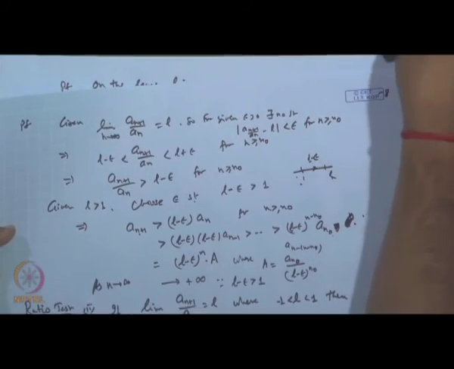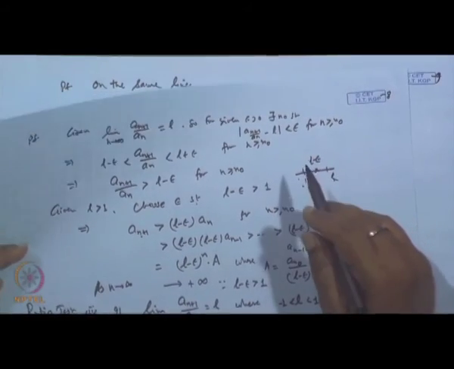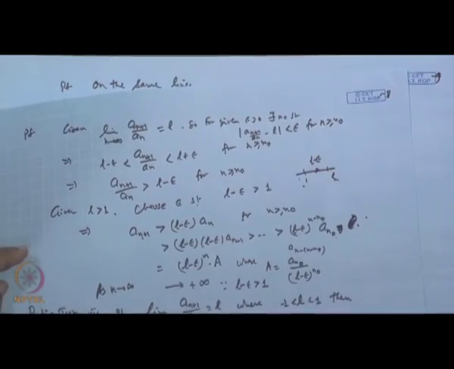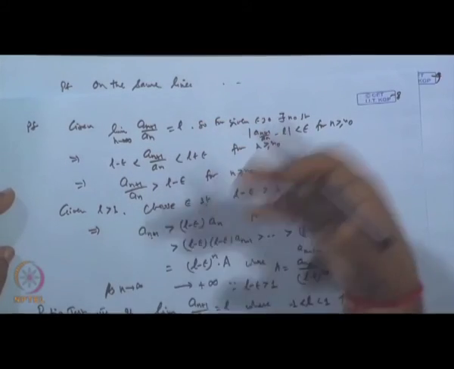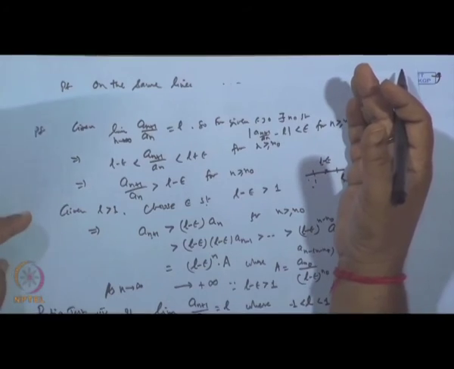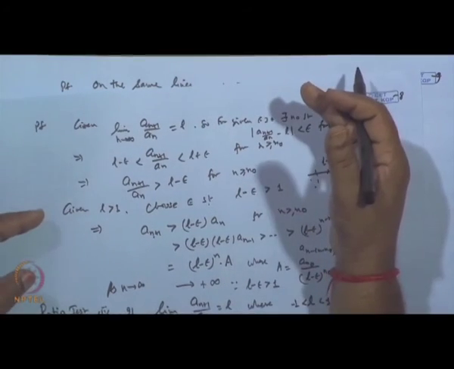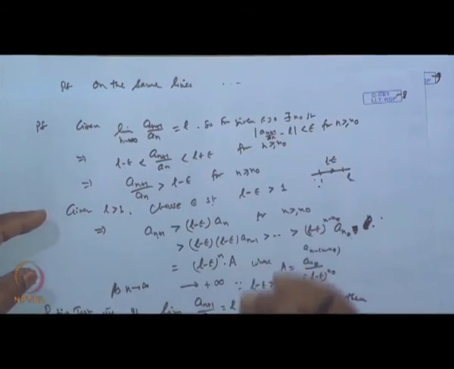Now, if the terms are negative but have the same sign, then I can remove the sign and get the results. But if the terms are alternately positive and negative, then in that case we have to see other results, because this result is not true for that case. The ratio test is always applicable when the sequence has the same sign.